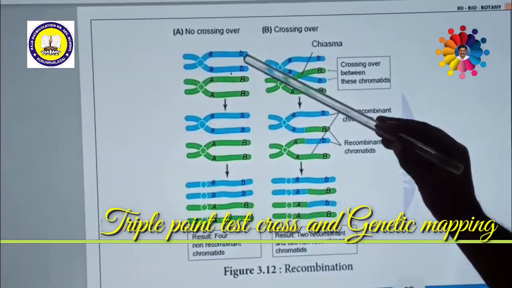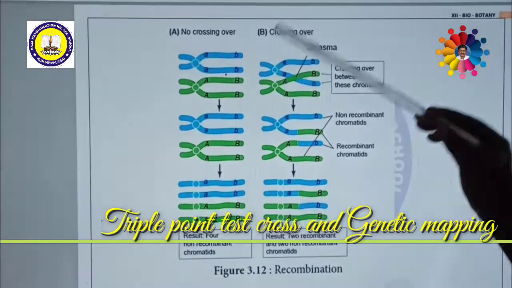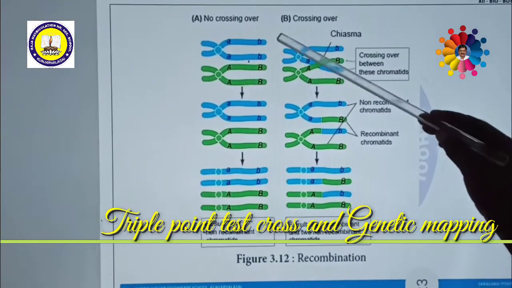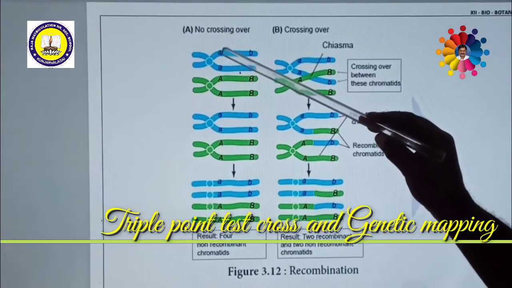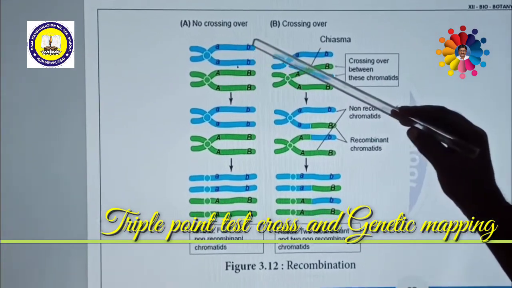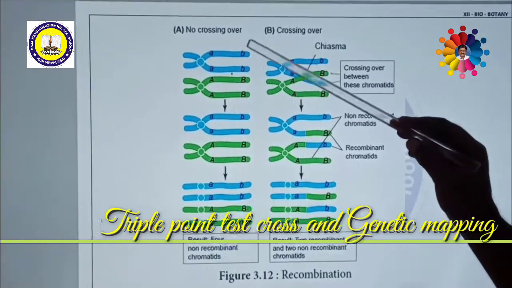So genetic mapping is a process in which there is a diagrammatic representation of the position of the gene as well as the distance between the two genes. This is called genetic mapping.